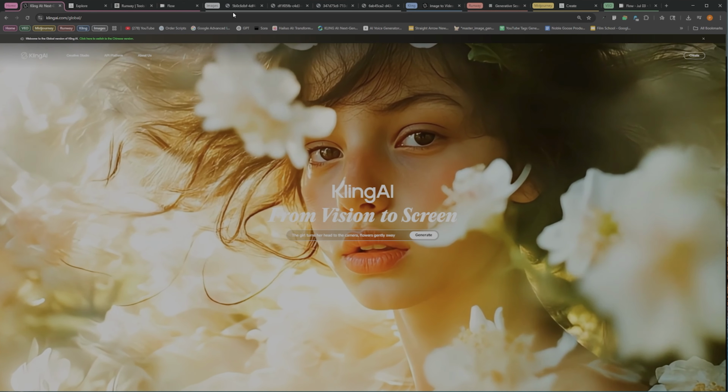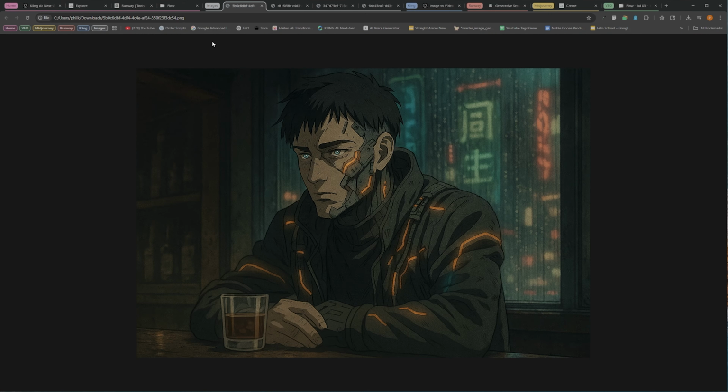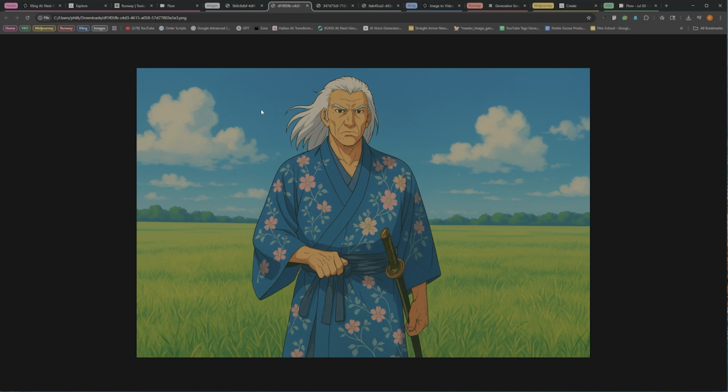Now we're going to be trying 4 different images with 4 distinct prompts. First off, we're going to have our cyberpunk man here. We're going to want him to take a drink from his glass. The next image we're going to be testing is our samurai man here. We're going to want him to draw his sword.